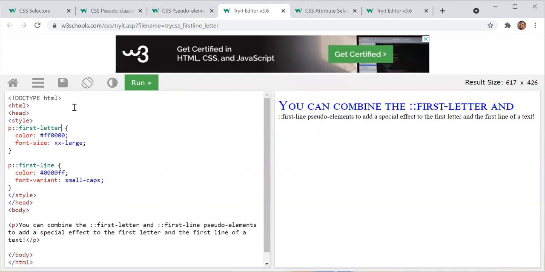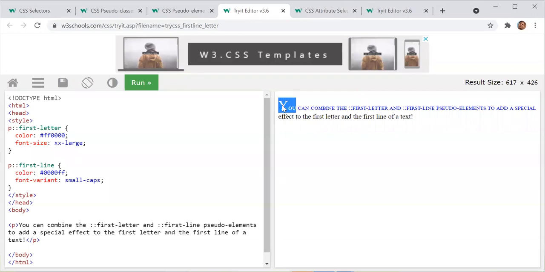Somebody can Google how to apply a first pseudo-element on a word. If I have to apply it here, then what will I write? We got to know about letter and line. Now we need to know about word. So can anybody do a little bit of Googling?